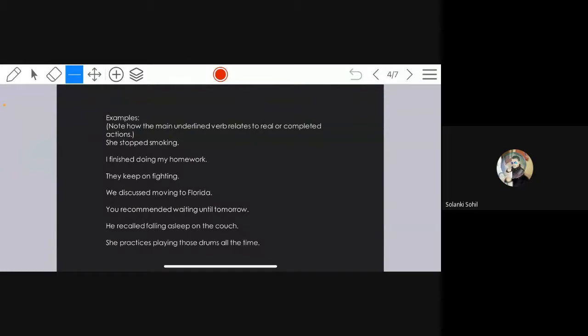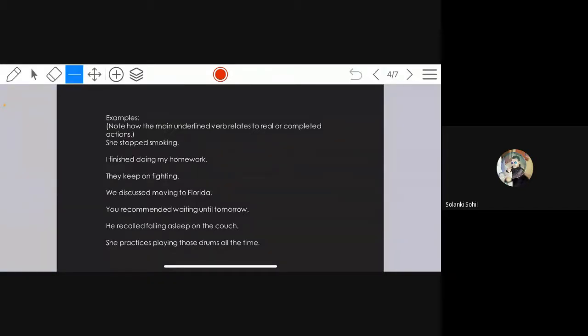Read. Examples: note how the main underlined verb relates to real or completed actions. She stopped smoking. I finished doing my homework. They keep on fighting. We discussed moving to Florida. You recommended waiting until tomorrow.